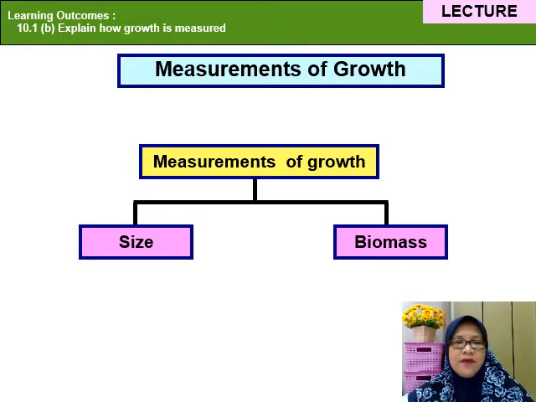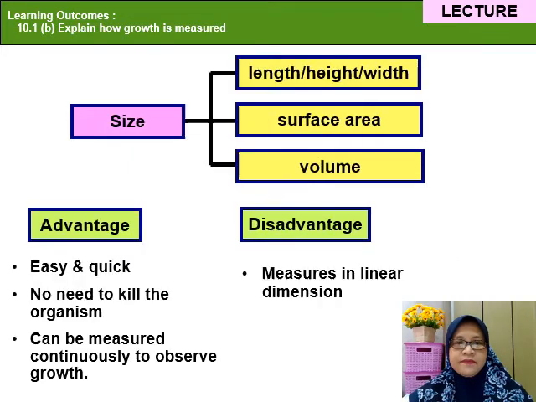There are two types of measurement of growth. We can use size as a measurement of growth, and the other one is biomass. So we look first at the size. For size, we can use the length, height or width, surface area, and also the volume. But there are advantages and disadvantages to using size as a measurement of growth.